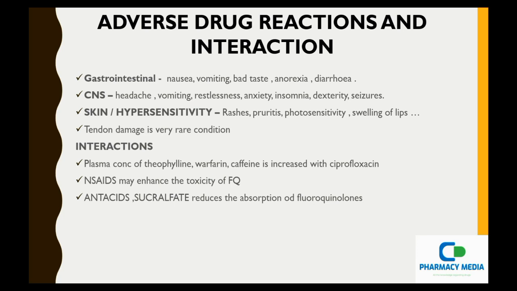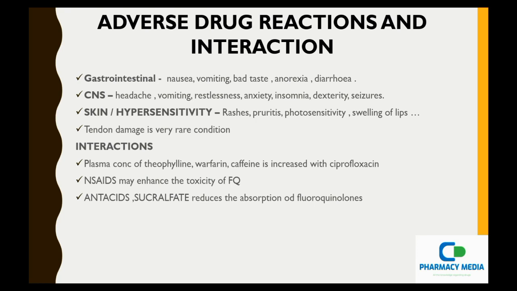And the common interaction with other drugs: the plasma concentration of theophylline, warfarin, and caffeine is increased when you take them simultaneously with ciprofloxacin. And NSAIDs may also increase the toxicity of the fluoroquinolones. If you take fluoroquinolones together with NSAIDs, it may increase the toxicity.